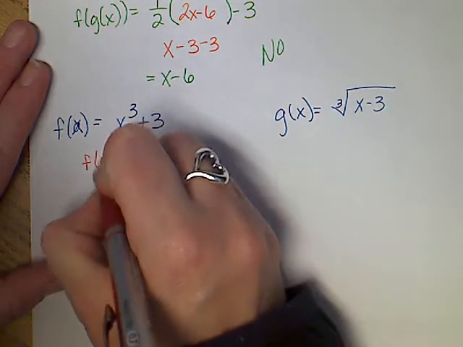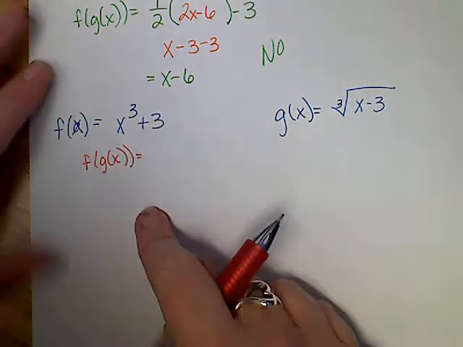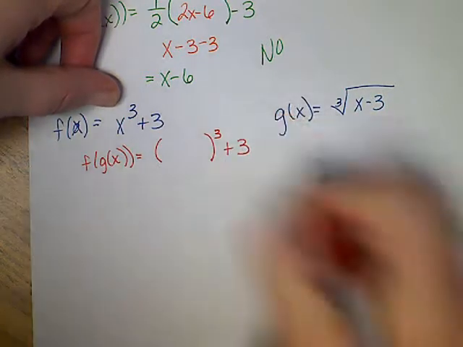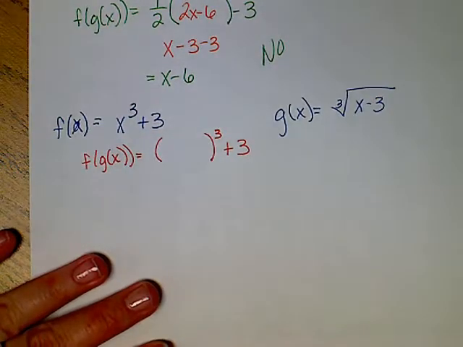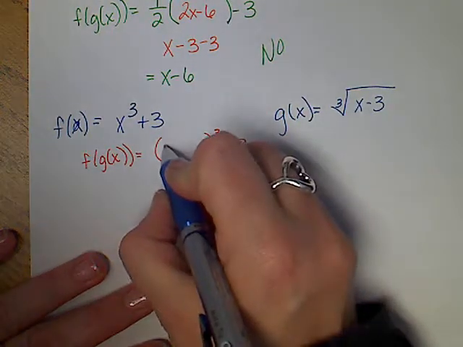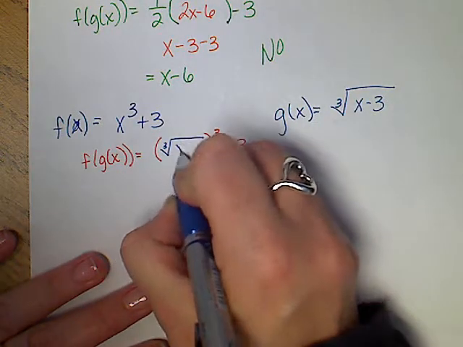You're going to do f of g of x. So I'm starting with this guy. x does not appear, but everything else does. Notice the cube stayed. I'm going to put the other function inside, so it's going to be the cube root of x minus 3.